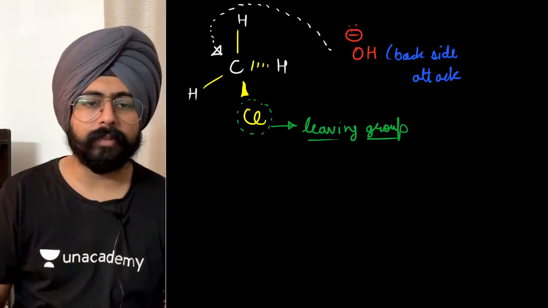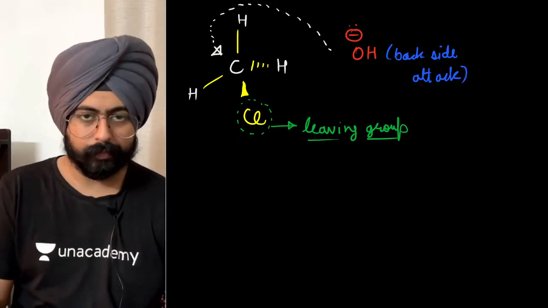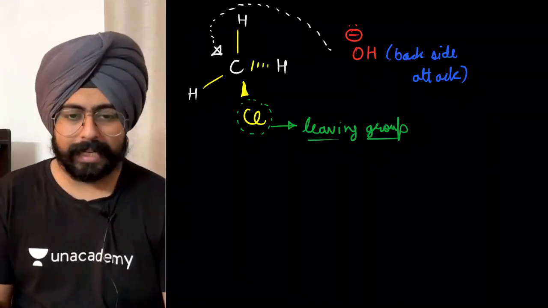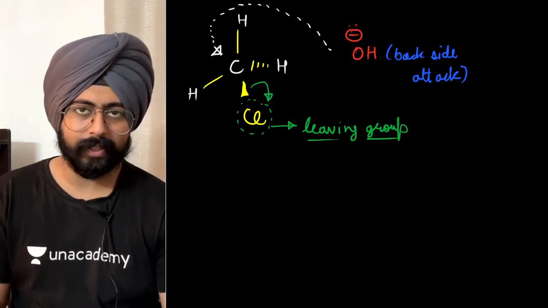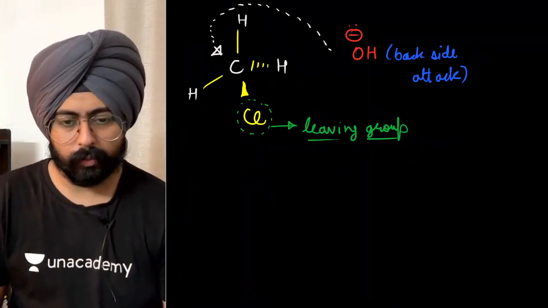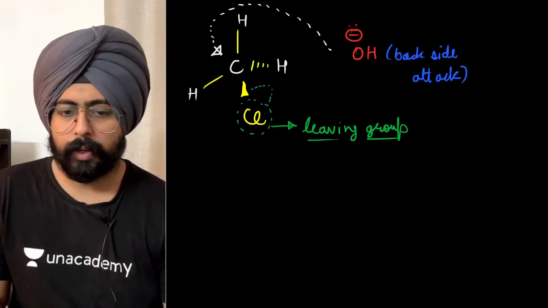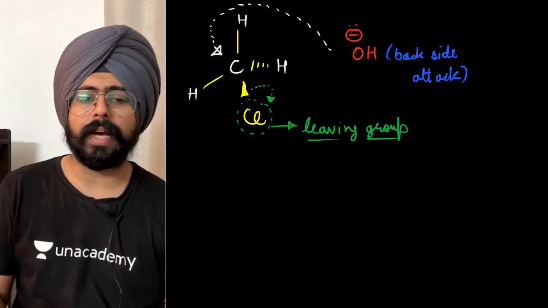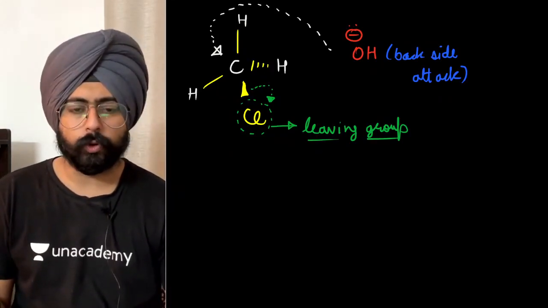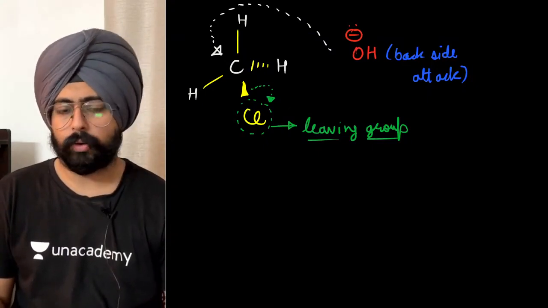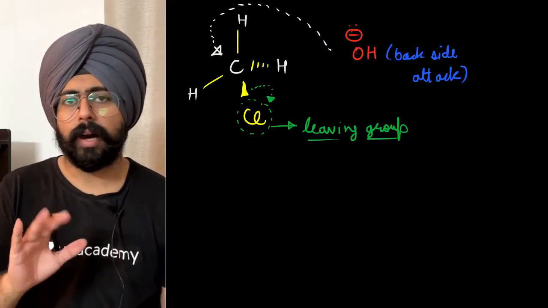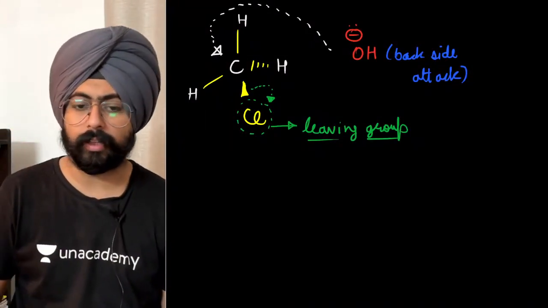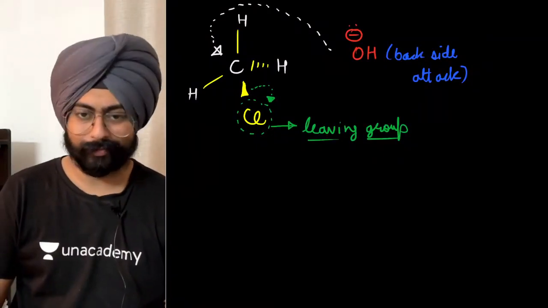Fine. So OH negative will do a backside attack over here. And my dear friends, when OH negative does a backside attack, of course, chlorine would take its electrons and leave away. Isn't it? Chlorine अपने electron पकड़ेगा और भाग जाएगा. Chlorine will just take both the electrons that are there in the bond and leave. Okay. So this is one of the schematic diagrams of the SN2 reaction that I've shown you on the paper. Fine. So backside attack होगा, right? Now there is a little better way to draw it, and that is what I will do. And then we'll try to see another very interesting thing known as the transition state.